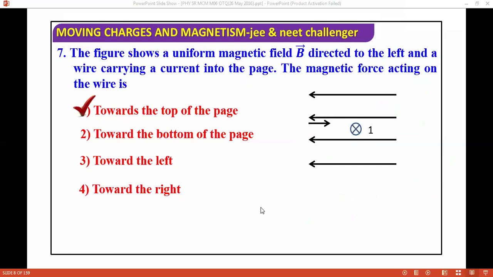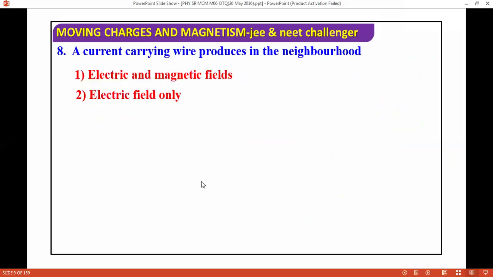Next question we are moving with: the current carrying wire produces in the neighborhood. The question is talking about a current carrying wire. So does it produce electric field, magnetic field, or electric field only, magnetic field only? If you know all the concepts, then only you can do this question. The correct answer is magnetic field only.